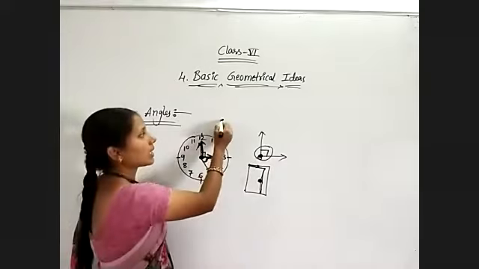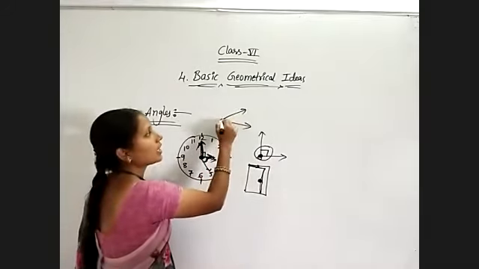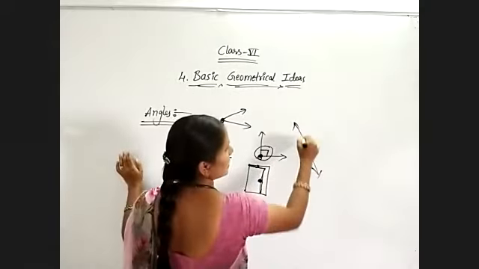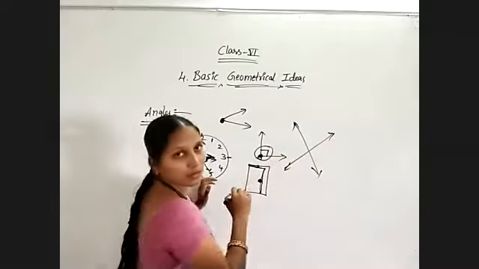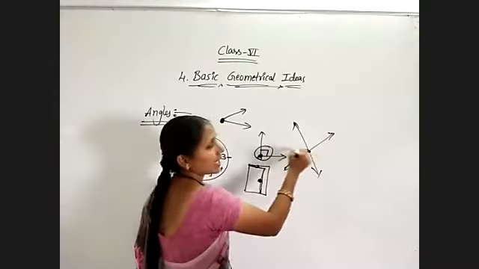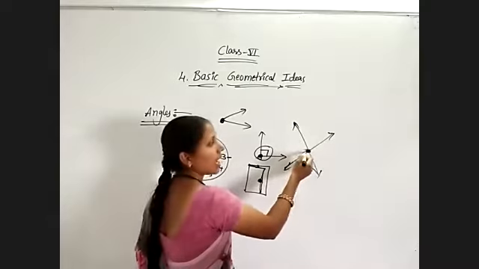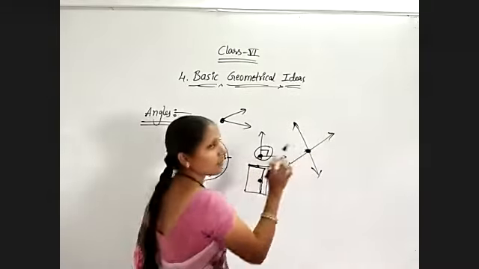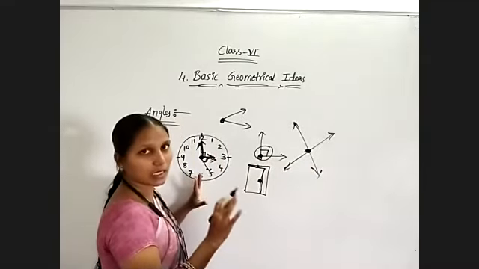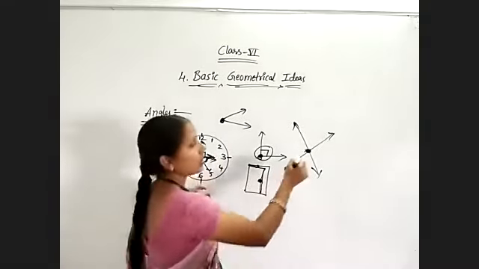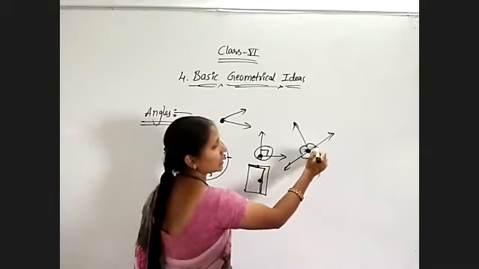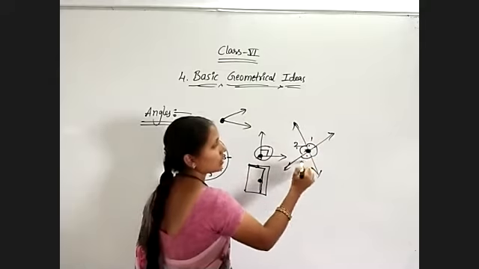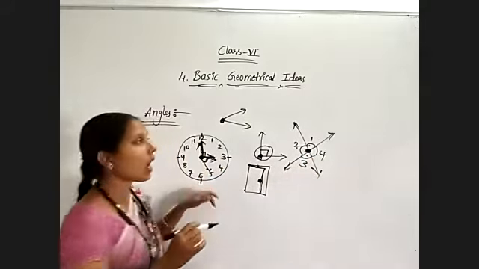To get an angle, compulsorily we must have a common point. Means, suppose I am drawing two lines like this. So here they are meeting at a point. So they are forming angles also. Some angles were formed at this point. Whenever we get a common point between any objects, compulsorily we will get angles. Here in this figure, a total of 4 angles are formed. 1, 2, 3, 4. And how to name those angles?